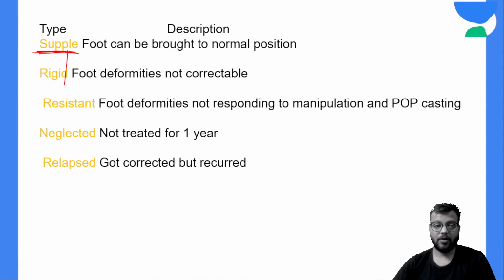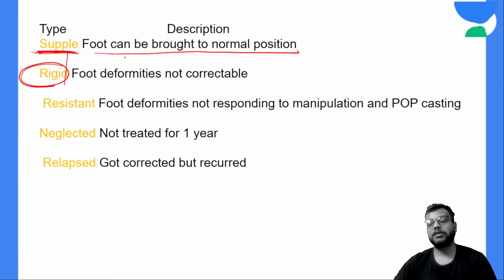So this is called as supple, that is foot can be brought to the normal position. Rigid CTEV is where the foot abnormal deformities are not corrected. Okay, this is your rigid deformity, and it occurs generally in the neglected cases, or the cases which are presented after 1 to 2 years of the age.